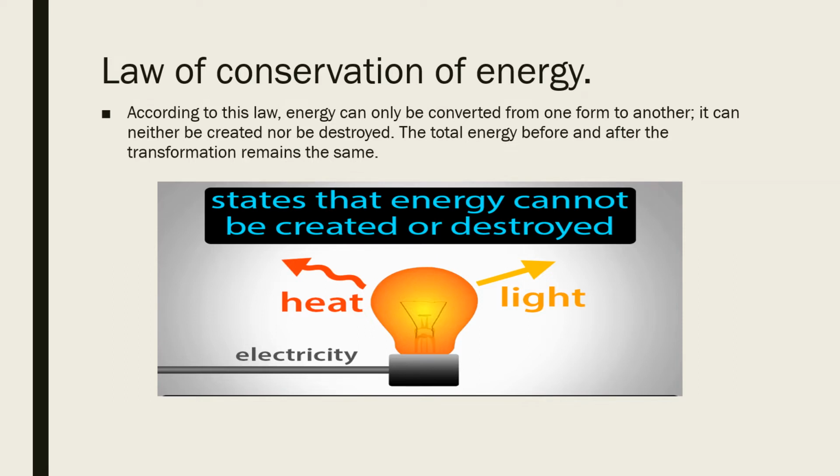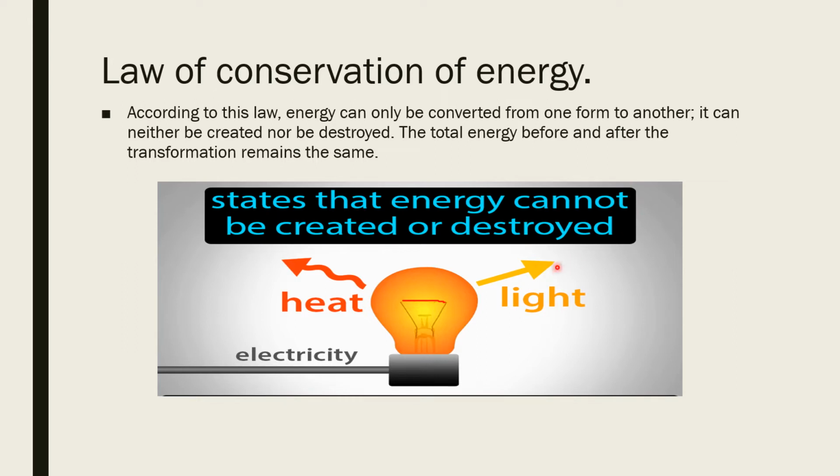the total energy remains the same. Looking at this example, we can explain this. Electricity is coming through this conducting wire, that is electrical energy. This bulb is getting electrical energy. When this electrical energy reaches the filament of this bulb, what happens? The filament will produce heat energy, that is the heating effect of electricity. You can see the filament over here. This filament will be producing heat energy and light energy. So this electrical energy has been transformed into heat energy and light energy.